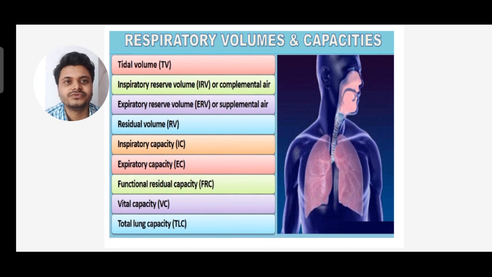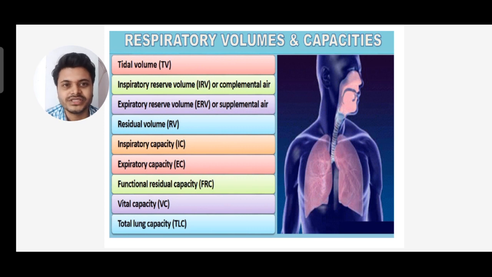Now let's move to the respiratory volumes and capacities. These are the terminologies that we'll study. One is tidal volume, one is inspiratory reserve volume, also called IRV, or complementary air. Then expiratory reserve volume, that is ERV, or supplemental air.